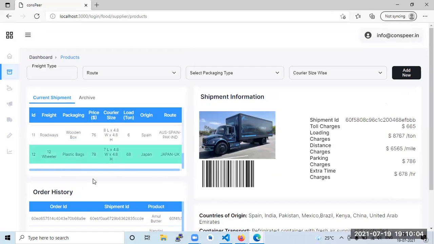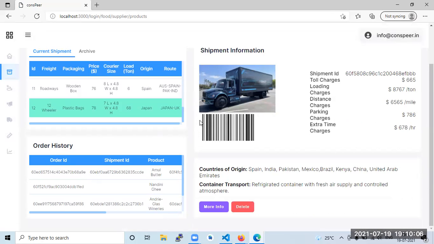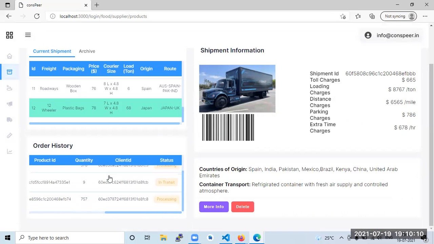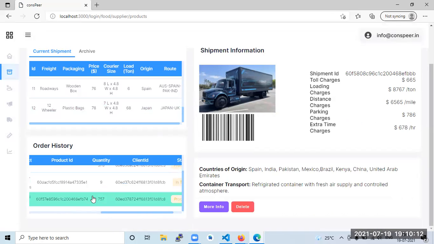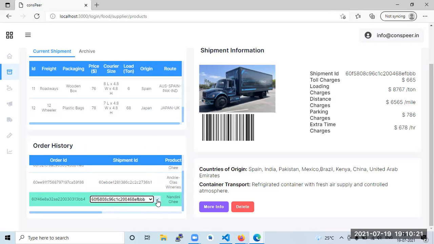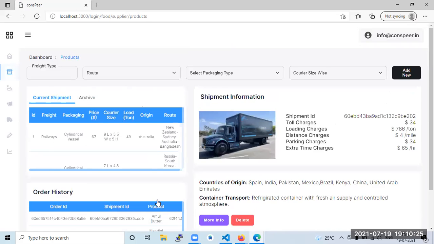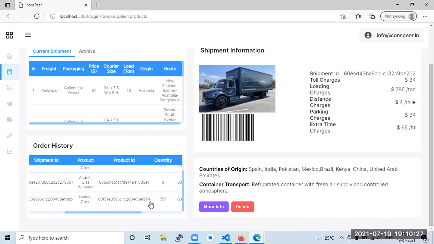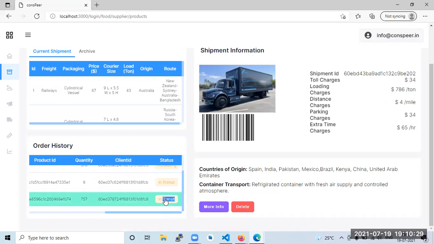So this is something which I made for my delivery. Now what was there to be provided? Okay, this one is in processing. Now what I do is assign shipment ID BBB. As soon as I provide it, you would find it has got converted from processing to in transit. Yes, so the bus has started, Lahore-bound. So it has started.